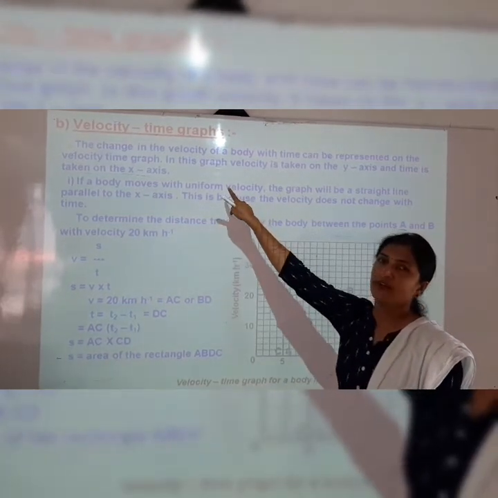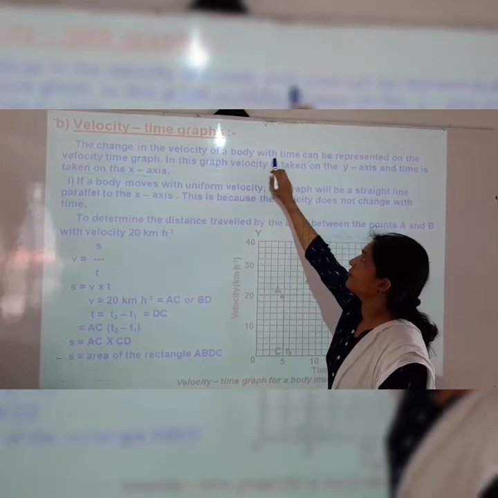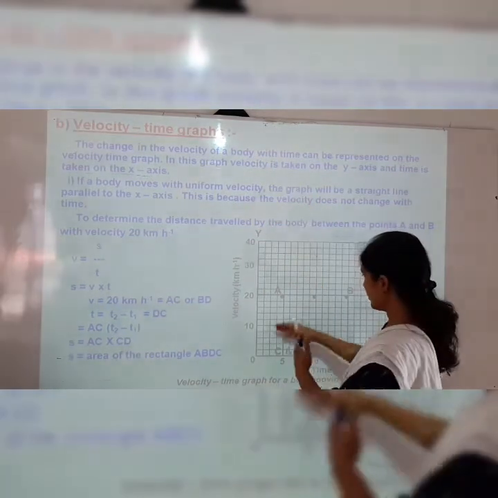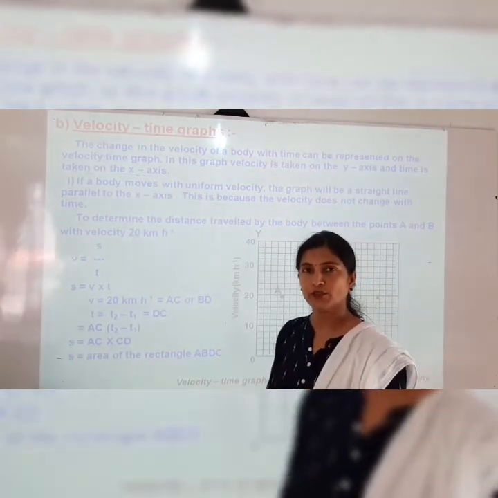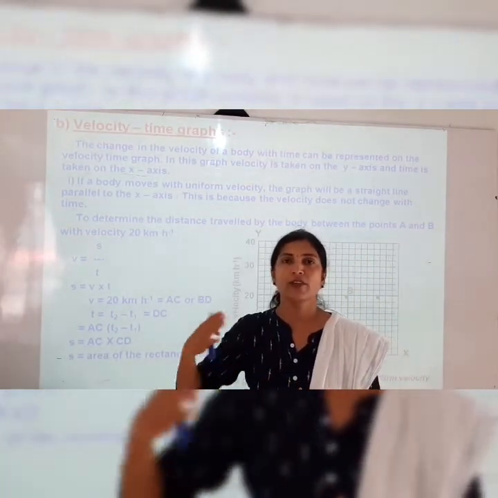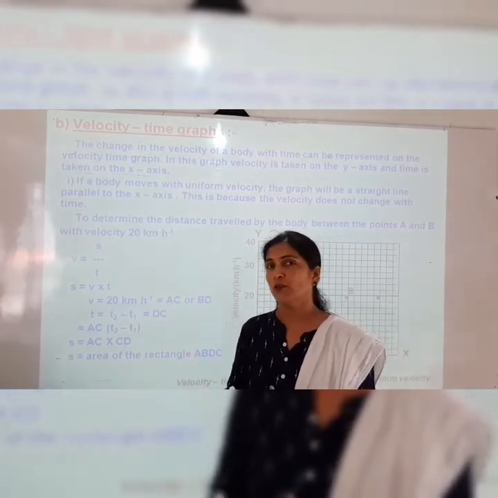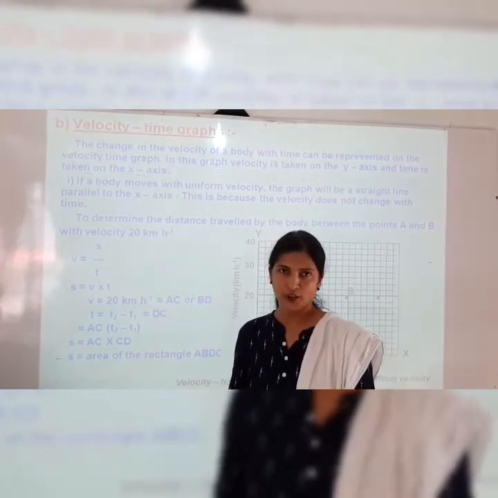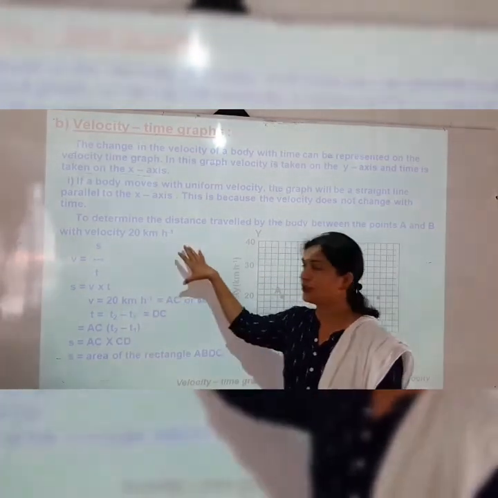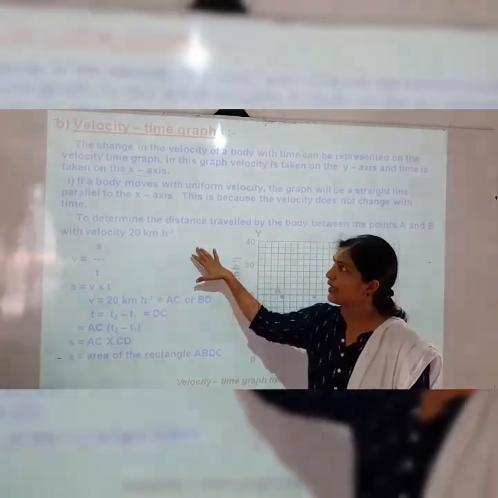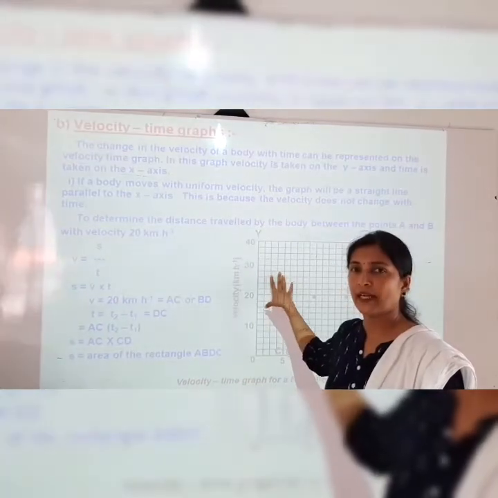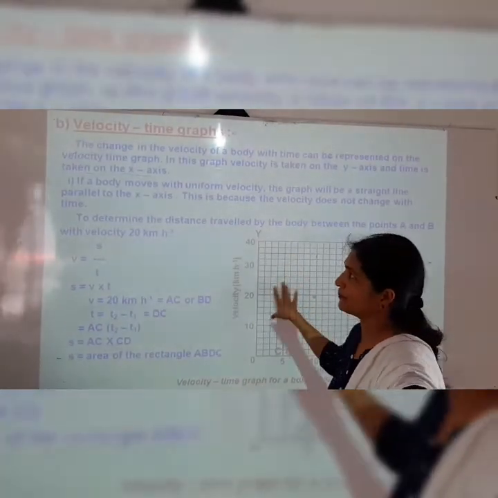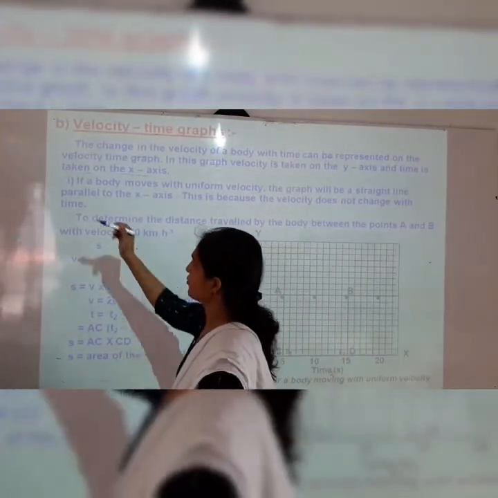This is the change in the velocity of a body with time. When a body is in motion, there is a change in the velocity. When the object is in non-uniform motion, at that time the velocity can change. So that change in velocity with time can be represented on the graph paper. Here is the first point given.